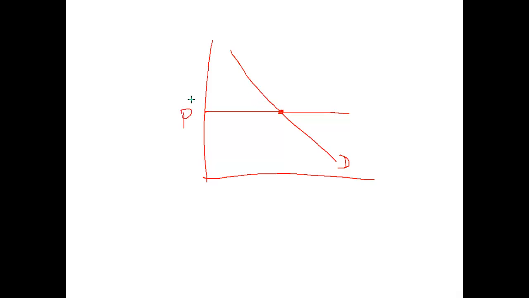Suppose this is the price level and this is the demand. You will continue to buy till the demand is more than the price, that is, your marginal benefit is greater than the price. Here you will not consume, no consumption. Here the consumption will happen. Here you have surplus, and here the surplus is negative.